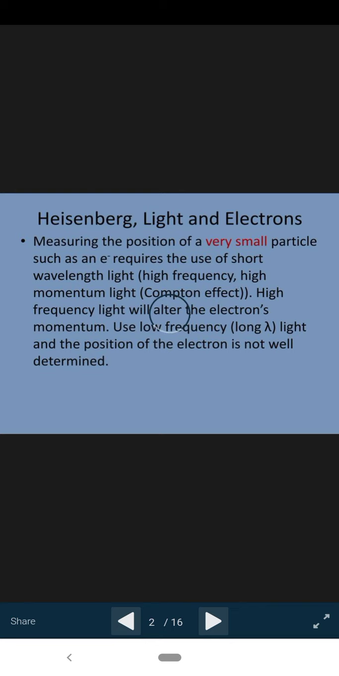Measuring the position of a very small particle, such as an electron, requires the use of short wavelength light. That means high frequency, high momentum light. High frequency light would alter the electron's momentum. Use low frequency light and the position of the electron is not well determined.